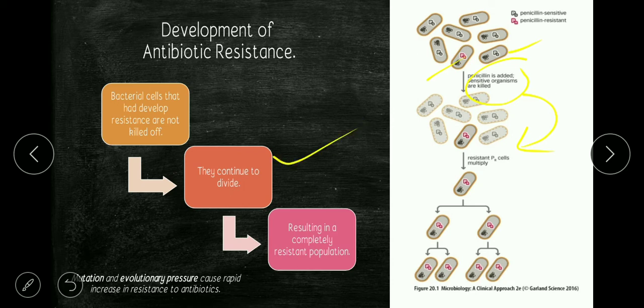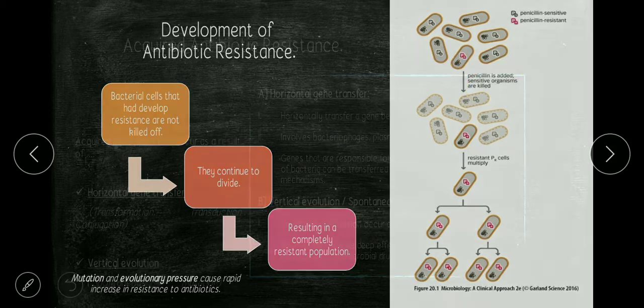They continue to divide, resulting in a completely resistant population. In this way, mutation and evolutionary pressure cause a rapid increase in resistance to antibiotics, and eventually bacteria develop resistance.